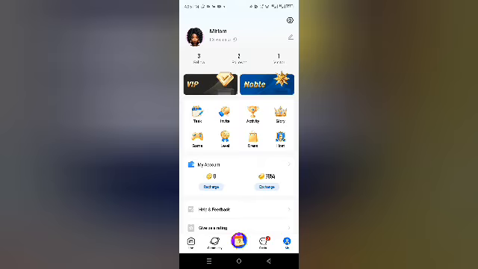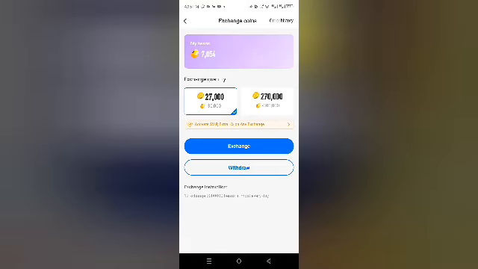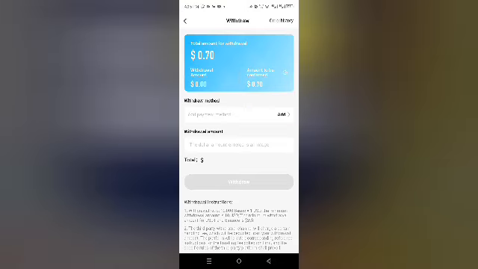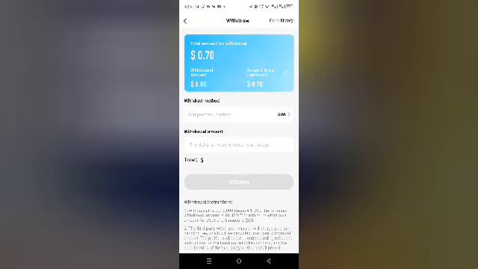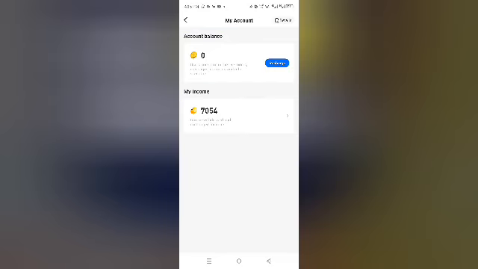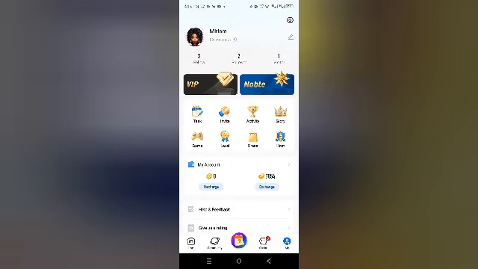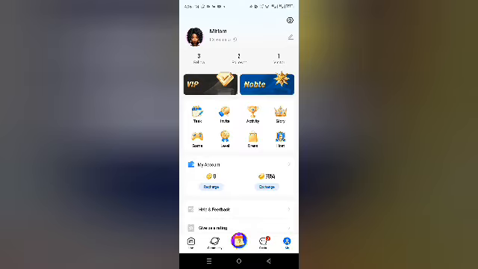So for you to withdraw, you click on my account. Once you click on my account, you click on my income, then you click on withdraw. Then the withdrawal method will come out: ePay, USDT TRC20, bank card, or PayPal. Whichever one you want to withdraw with, you insert it and withdraw. Once you reach the minimum withdrawal, which is $10, 100,000 beans. Okay, so this is all about this MIMOON app.